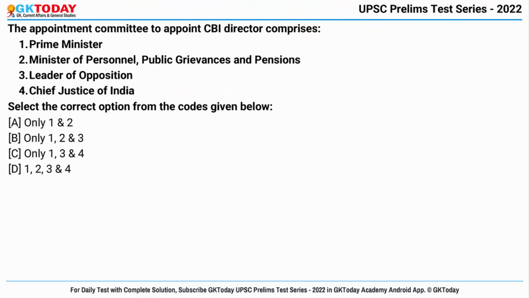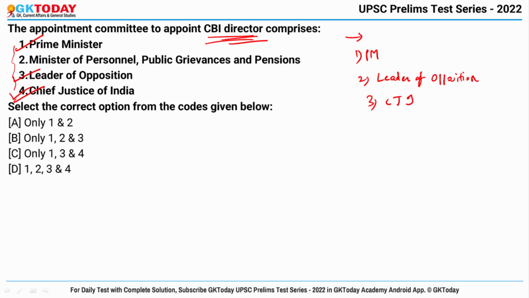Question number 2. The appointment committee to appoint the CBI director comprises. Which among the following personalities are in the appointment committee to appoint a CBI director? The CBI director is appointed by an appointment committee that consists of, first of all, the Prime Minister. Yes, this is right. Leader of opposition. This is also correct. And third is the Chief Justice of India. The fourth option, Minister of Personnel, Public Grievances and Pensions, is not in the committee. So the correct answer becomes only 1, 3 and 4, option number C.